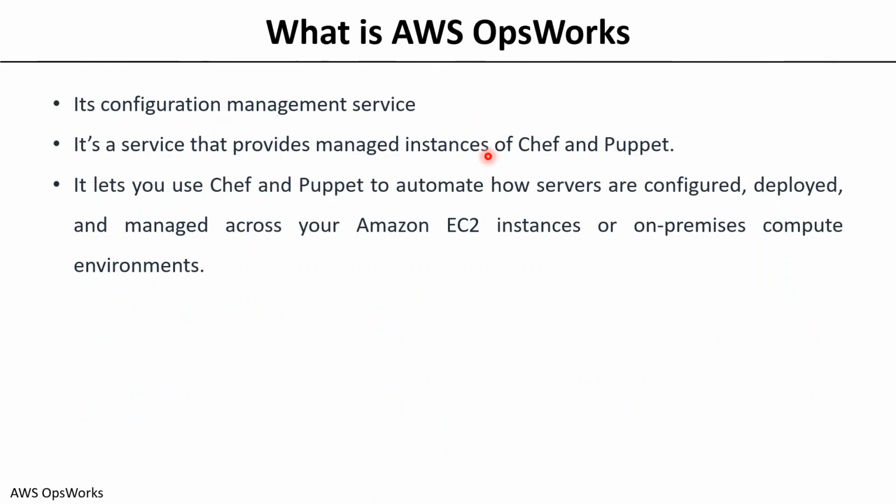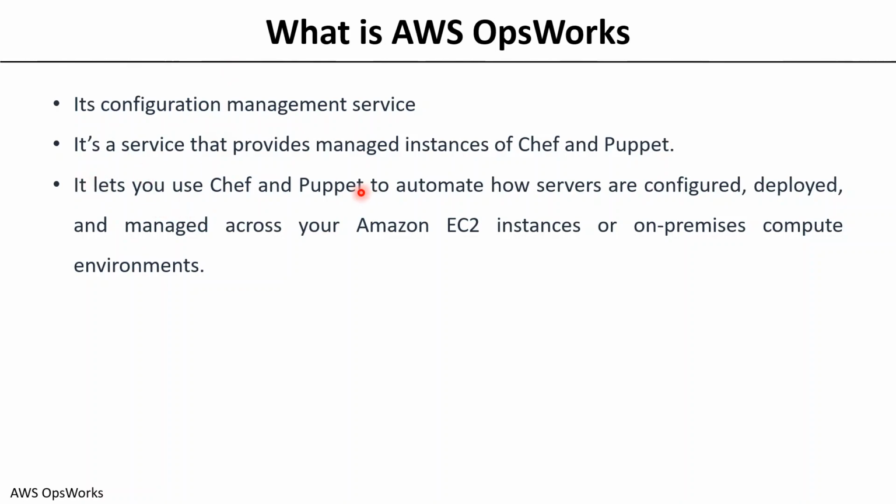So what is AWS OpsWorks? It's definitely a configuration management service. It's a service that provides managed instances of Chef and Puppet as well. So for on-premise, if you want to have your Chef and Puppet environment, then you need to have your own servers, deploy Chef and Puppet and deploy the servers and everything, right? So what you can do with AWS is, using OpsWorks, you can also take managed services of Chef and Puppet.